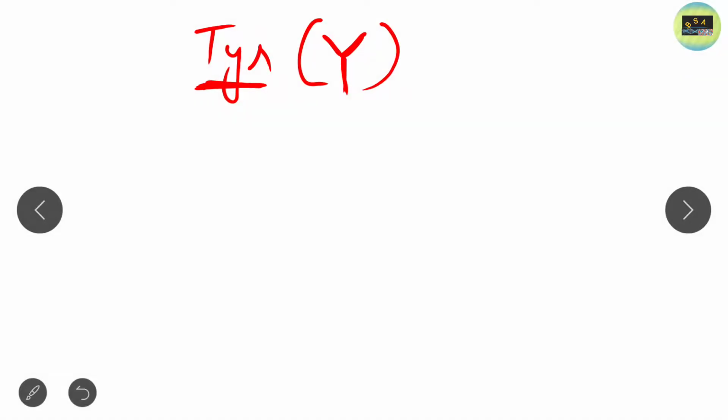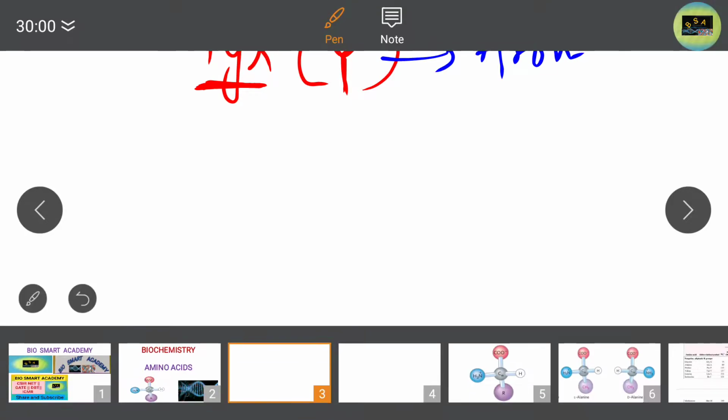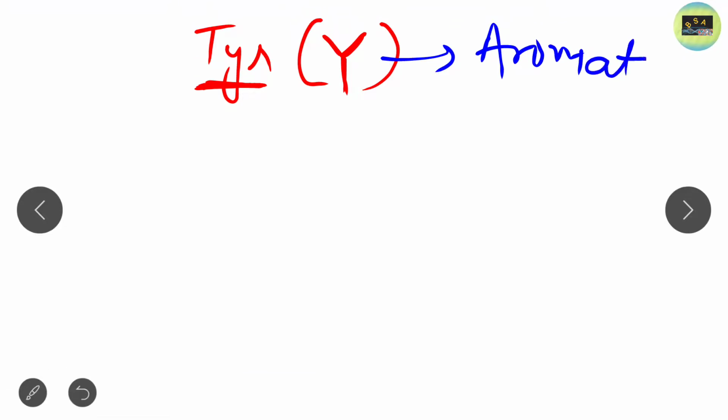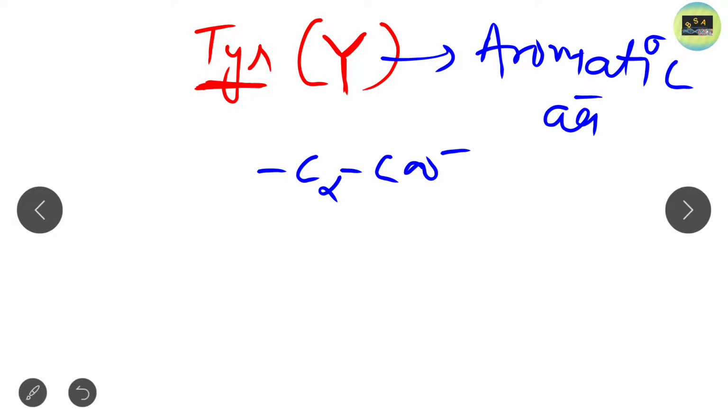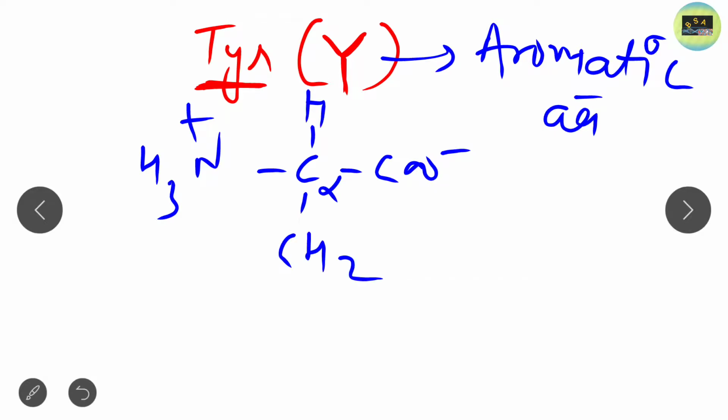Why is it polar? Although it is an aromatic amino acid, it is polar in nature. Just look at the structure, then you will find out. These three are common, then CH2 and this benzene ring.